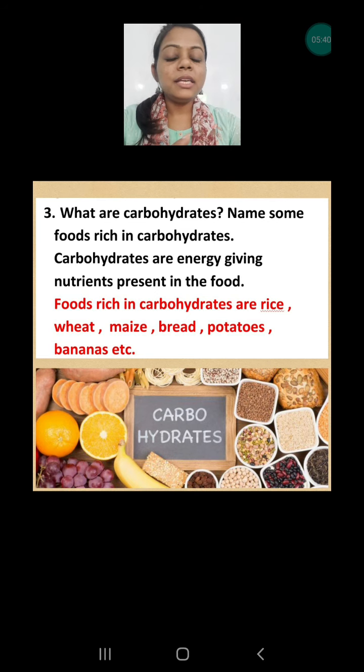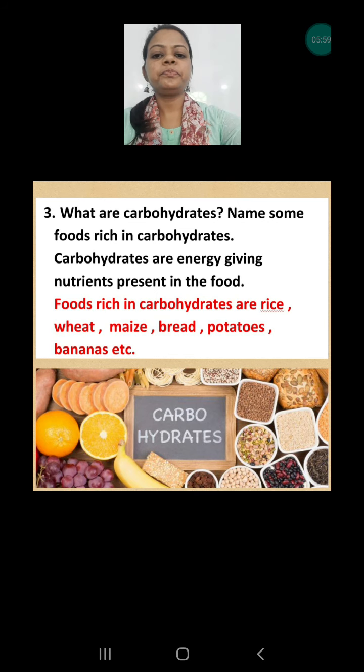Okay, and these are present in different kinds of food that you can see. It is present in rice, wheat, maize, bread, potatoes, bananas, honey, sweet things, and so on. Okay, so basically cereals generally have carbohydrates.